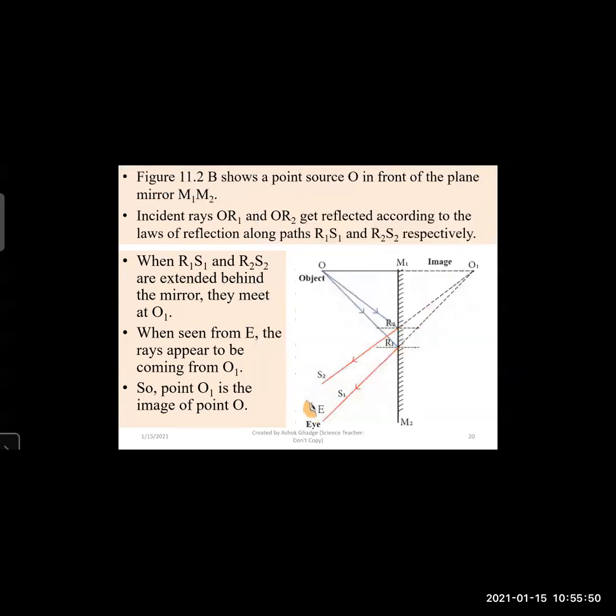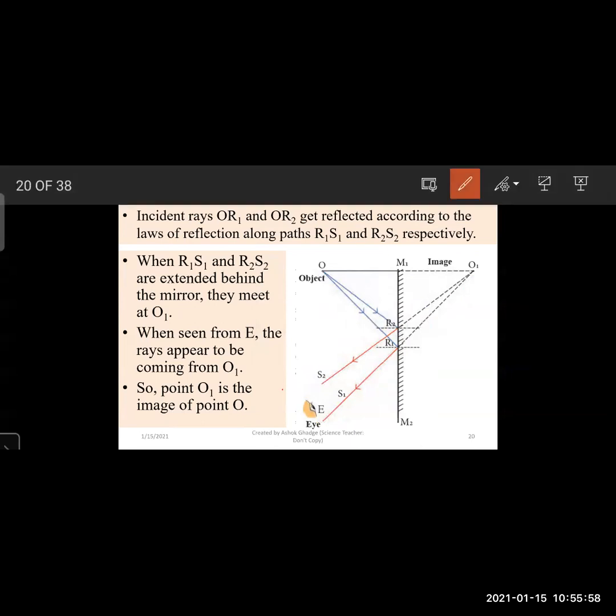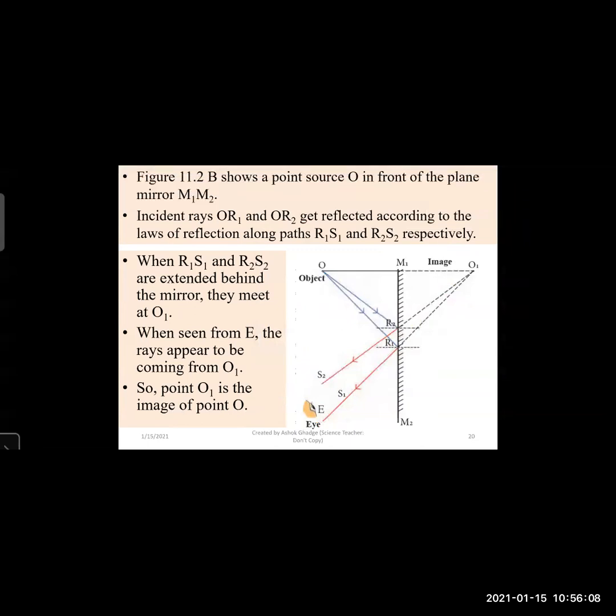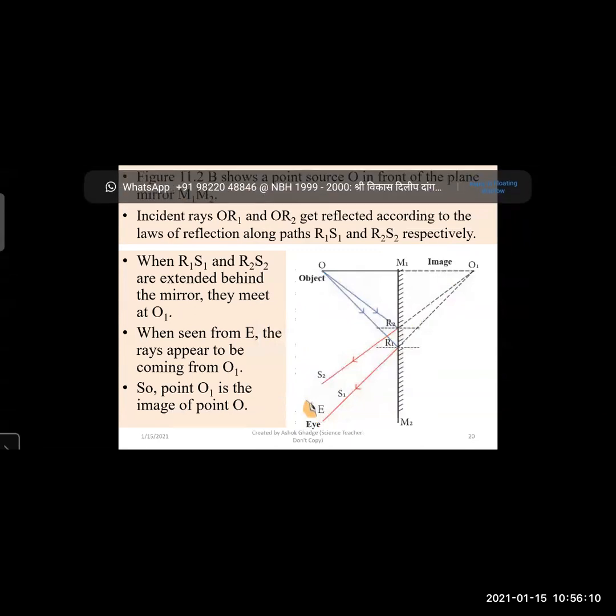Now, when seen from E, the rays appear to be coming from O1. If we see that from E, we see that the image is formed behind the mirror at the point O1. So the point O1 is called the image of point O.